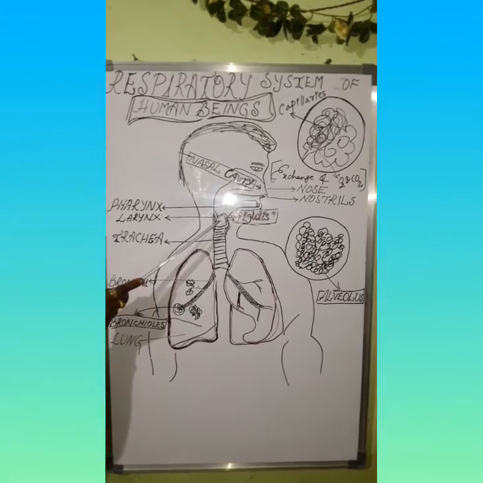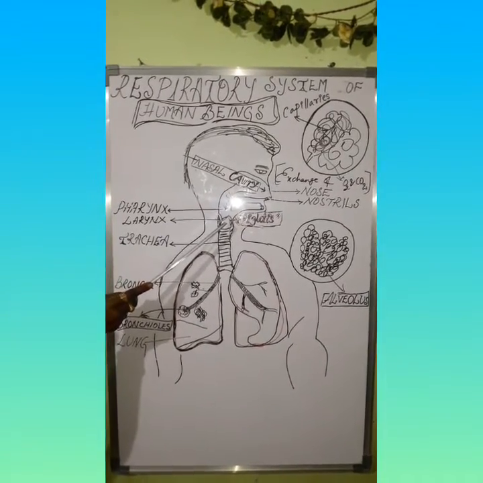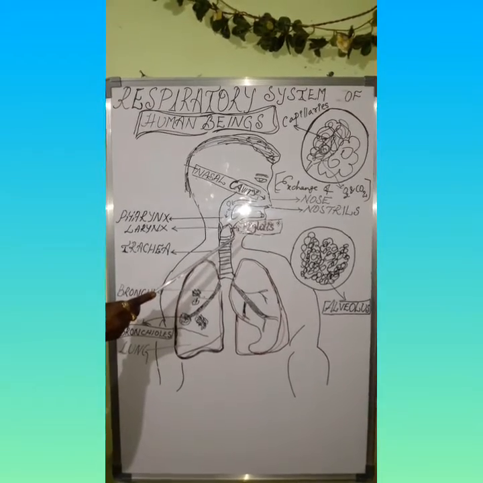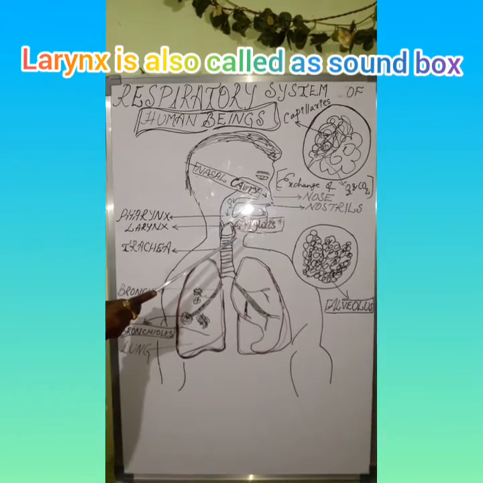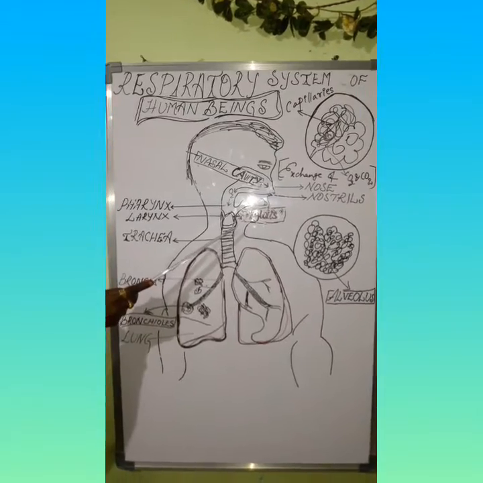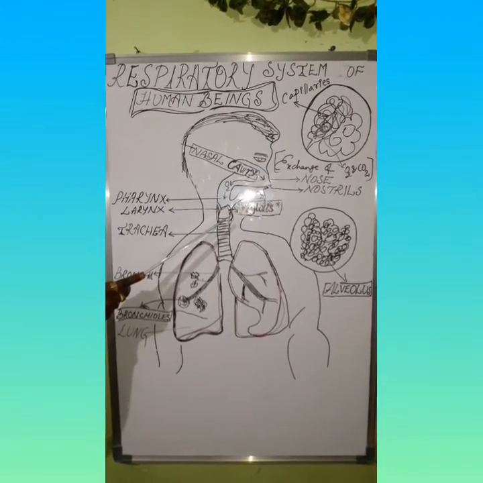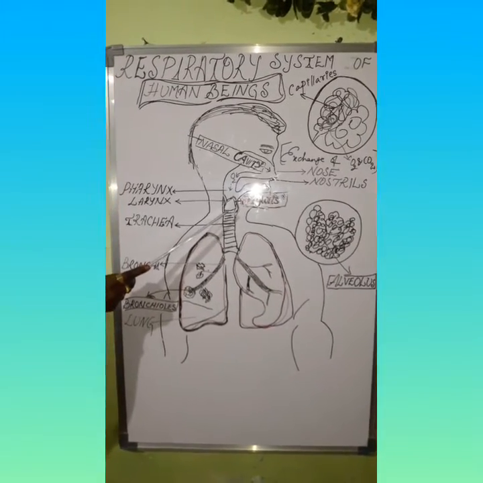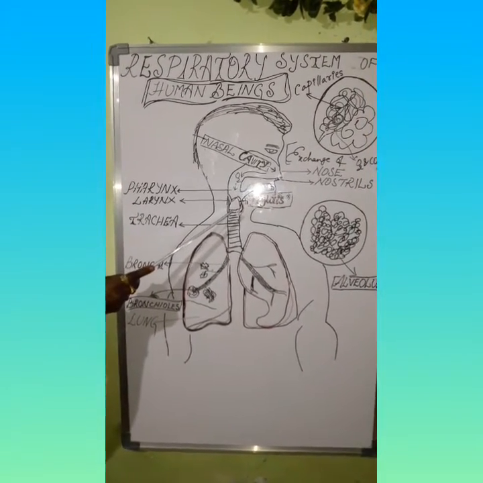Larynx is also called the sound box. It contains vocal cords. When air passes out of the lungs over the vocal cords, it causes them to vibrate. Hence, sound is produced, which makes us able to talk, speak and sing.